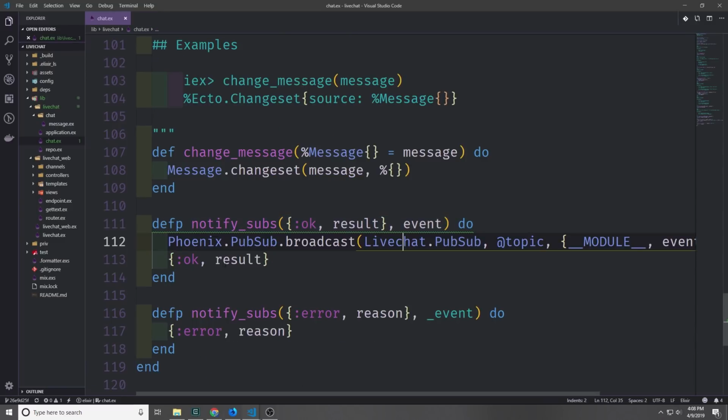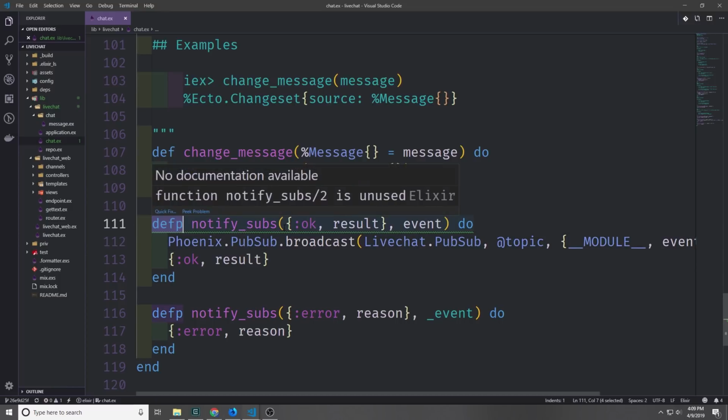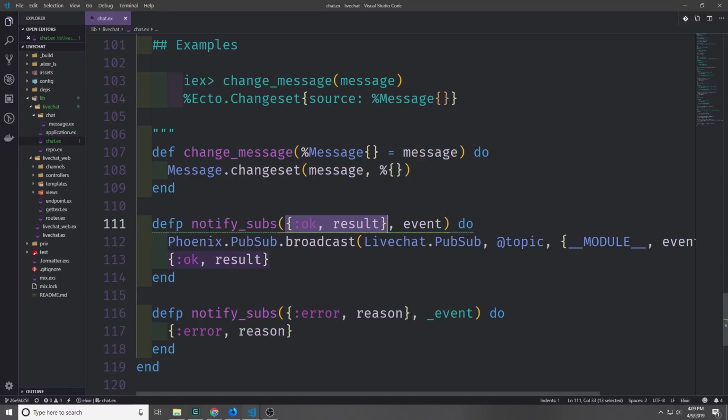Now at the bottom of our file, let's create some private functions called notify_subs, and we're going to be using pattern matching to decide whether or not we should broadcast the message to all of the clients that are connected to our chat room, or whether or not we should throw back an error. So notify_subs will be private, and we'll pattern match on the first argument.